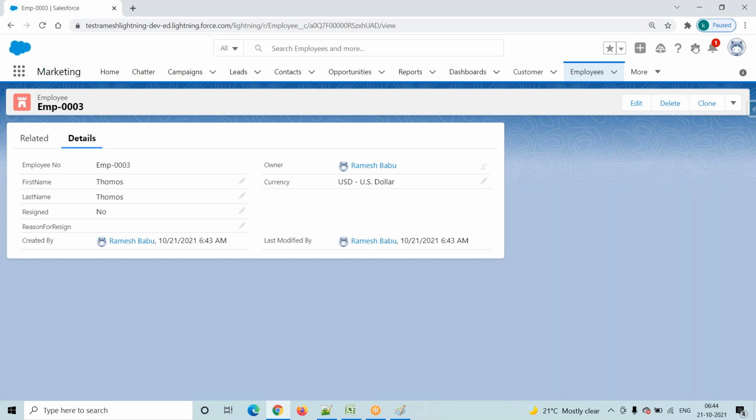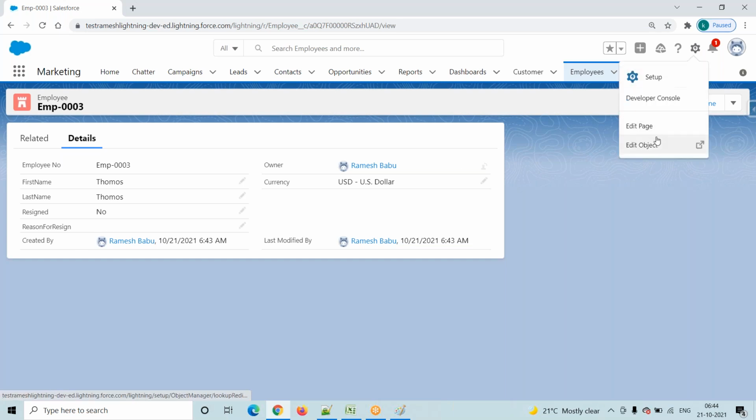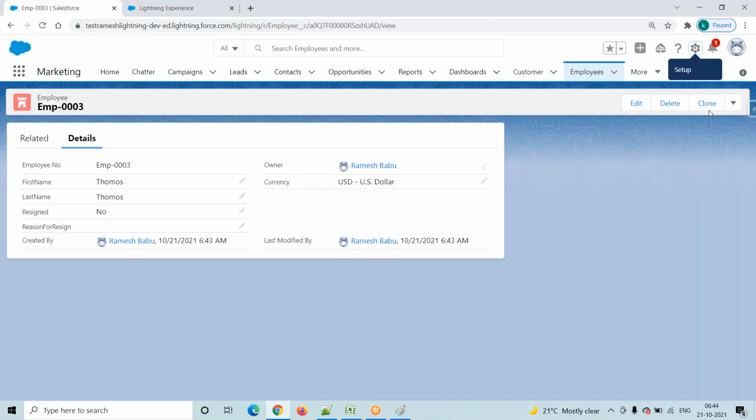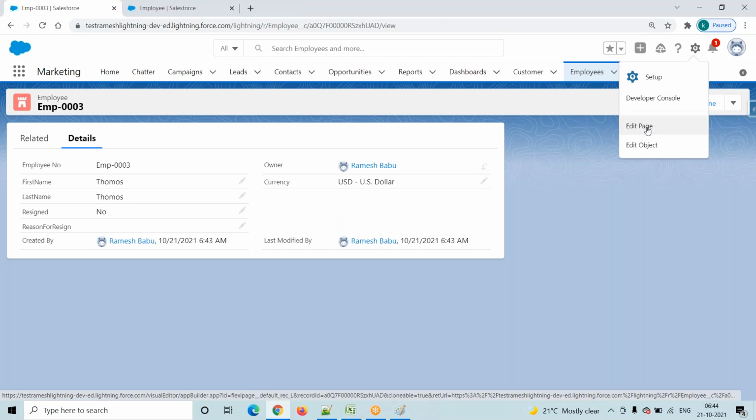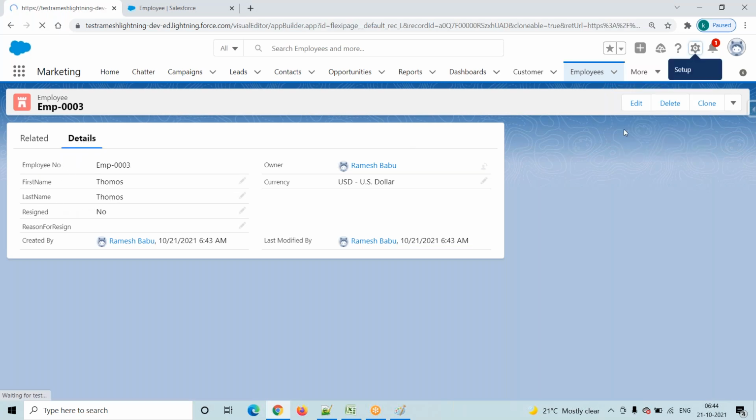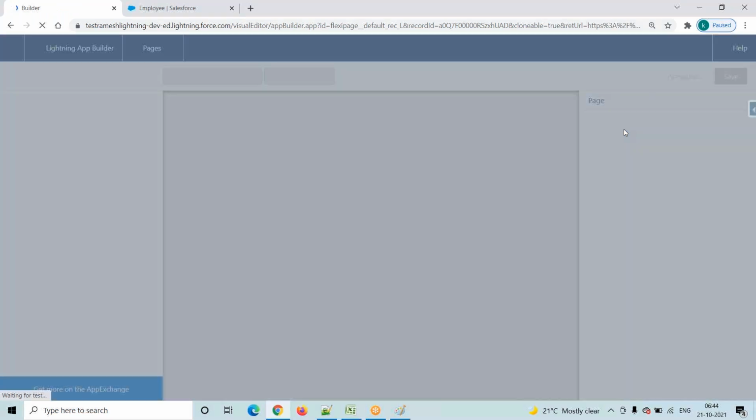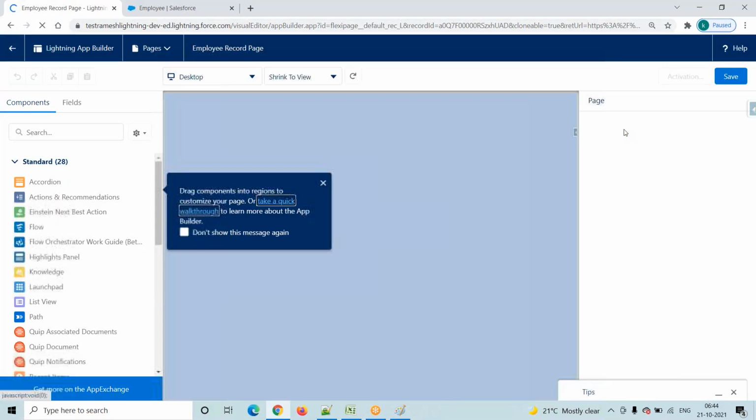How will we do it? Go to here, click on this setup, and there is Edit Object. Otherwise, go to here, click on this one, and there is Edit Page. Click on this Edit Page. Details is nothing but the page layout only. Under the Details tab, this is the page layout. We should remember the navigations.